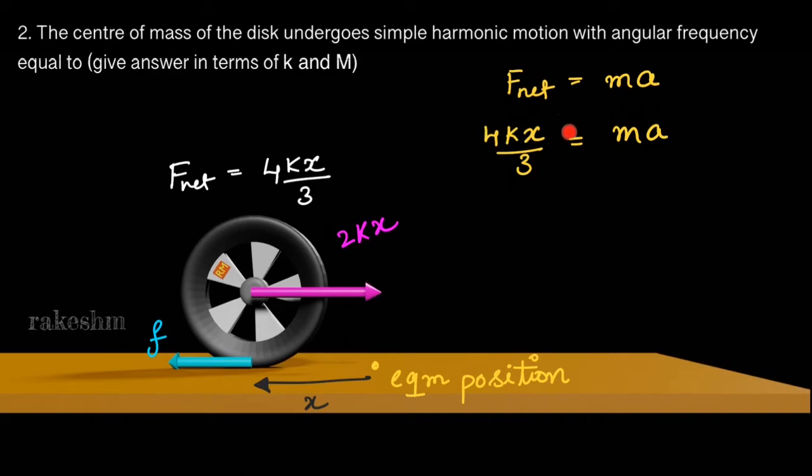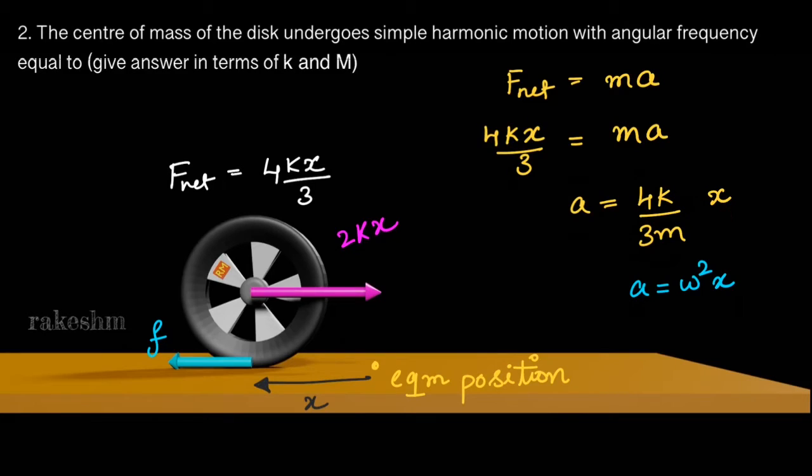So we are writing 4kx by 3 equals mass into acceleration. I'm just getting this mass towards this side, so we will get a equals 4k by 3m into x. Let us compare this with the simple harmonic equation, acceleration equals omega square into x.